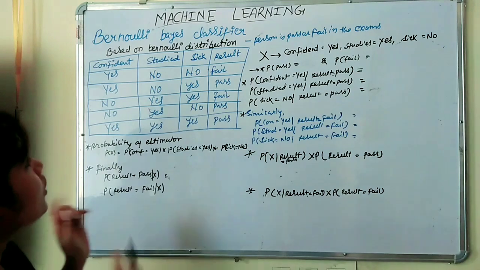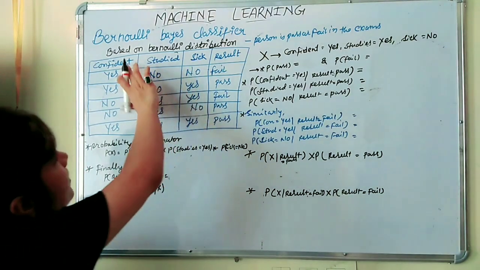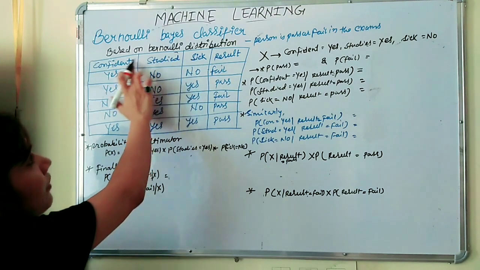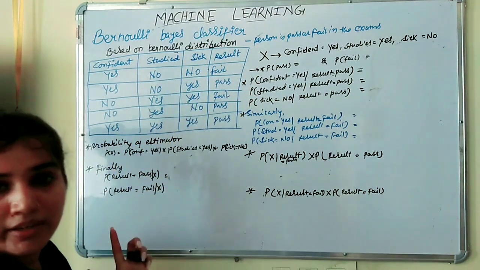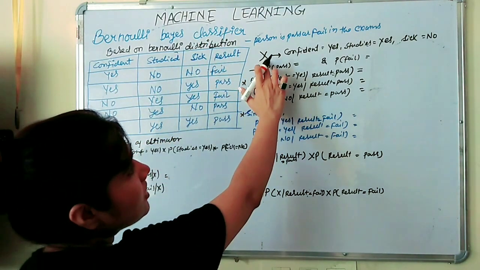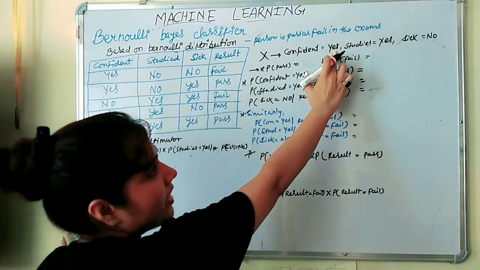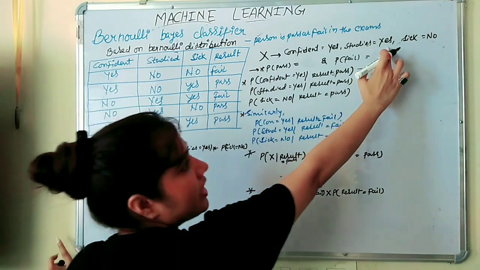First, what we will do is set the estimator. So x equals confident: for confident we have set yes. For studied we have set yes.